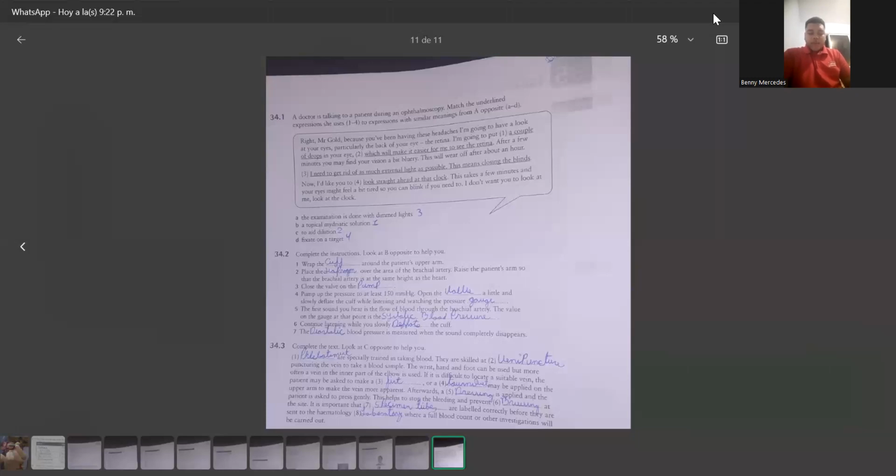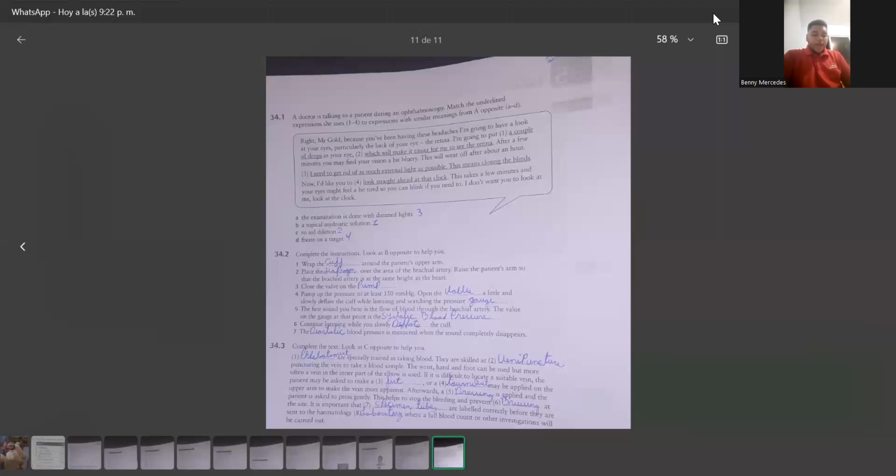I don't want you to look at me, look at the clock. The examination is done with the lights off, and a topical solution will aid dilatation to fix it on a target.